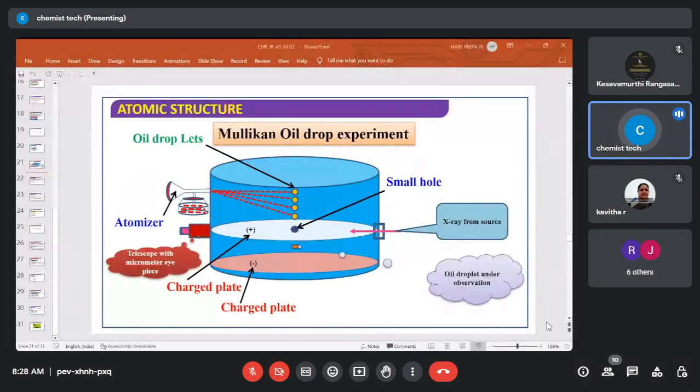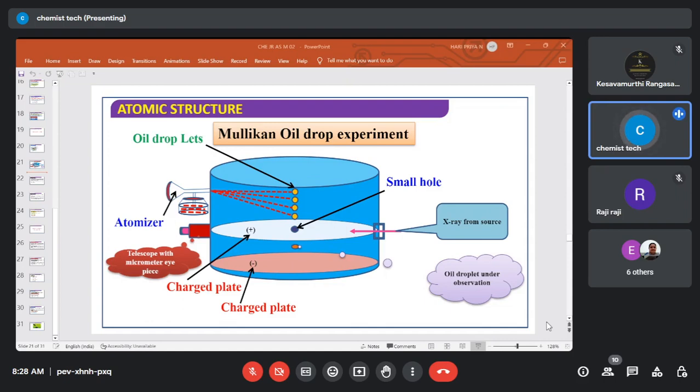Okay, so this is the Millikan oil drop experiment. It is a cylindrical container with two plates. This is one plate and this is another plate. Hope everyone can see the PowerPoint, right? Yes, ma'am. First he sprays some oil droplets through a small hole, and the oil comes onto this surface. The white plate is the positive plate, and this is the negative plate.